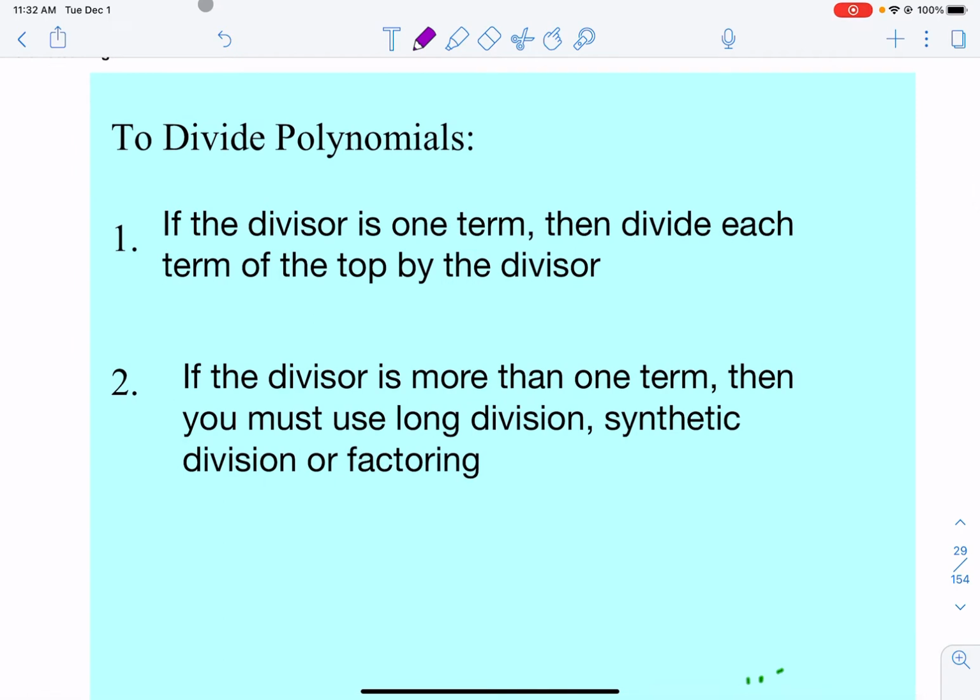To divide polynomials, you really want to check how many terms the problem has. If it has 1 term, then you divide each term of the top by that divisor. So it just divides into it individually. So it will feel almost like a distribution problem. But in number 2, if it has more than 1 term, then you have to use a technique we're going to go over. We're either going to go over long division or synthetic division, or possibly factoring if it works out that way.